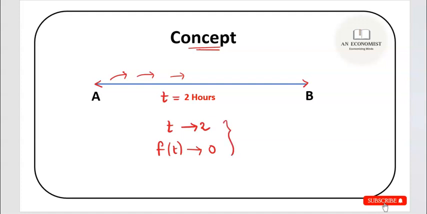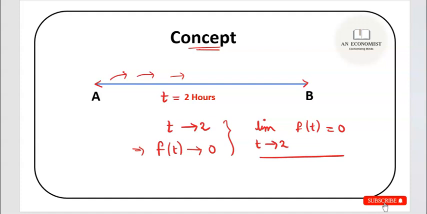Now in limiting terms, if you want to explain this, you have to write limit t tending to 2 of f(t) is nothing but 0. This is the same thing. If you say that t approaches 2, that implies f(t) approaches 0. It will be mathematically explained, or in the form of limit, it can be expressed in this fashion: limit t tends to 2 of f(t) is 0. And that is the concept of limit.